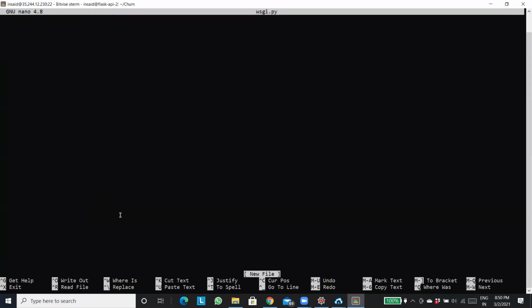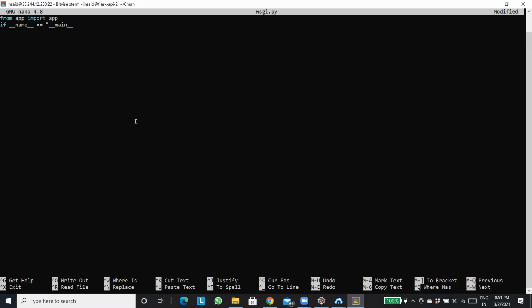Now I'll have to create my WSGI file. For that, there is a command known as nano wsgi.py. This window opens once you run that. Here I'll pass the code: from app import app. And then if __name__ == "__main__".